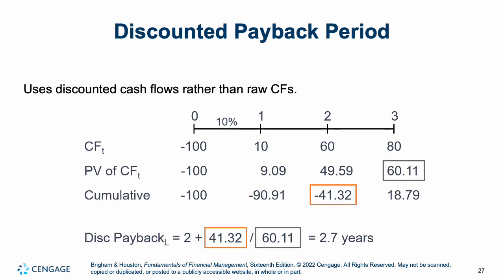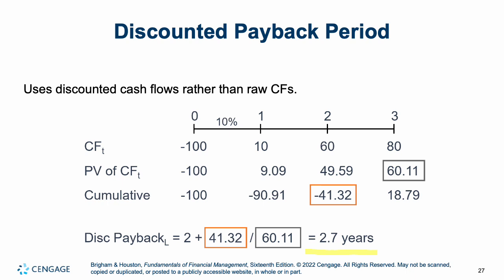And we can look at what is known as discounted payback. Discounted payback uses discounted cash flows rather than raw ones, so we are discounting all of them utilizing the equals PV formula in Excel. So instead of 10, it's 9.09. That's discounted to today's money. Instead of 60, 49.59. Instead of 80 in year 3, 60.11. And we do the same formula, but instead with discounted payback, it's 2.7 years here.